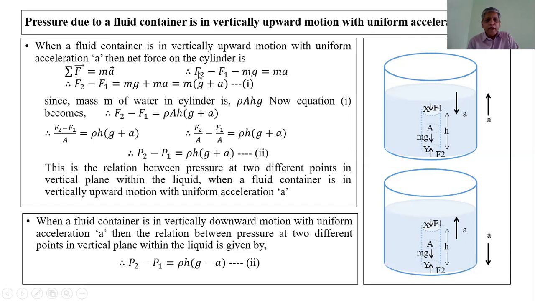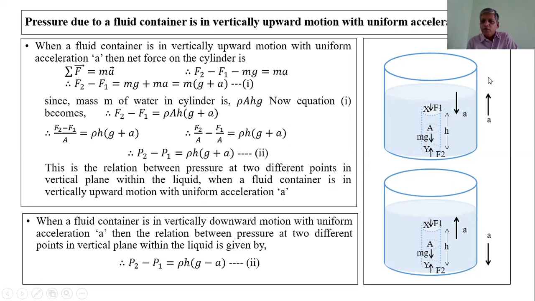Here F2 is vertically upward force, F1 is vertically downward force, and the force on the fluid is also in the downward direction.